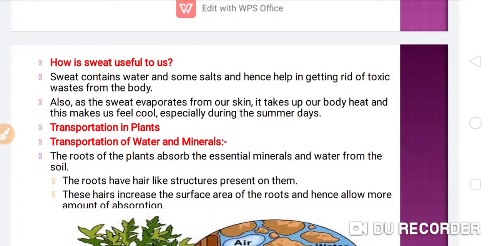How is sweat useful to us? So let's see. Sweat contains water and some salt, and hence helps in getting rid of toxic wastes from the body.